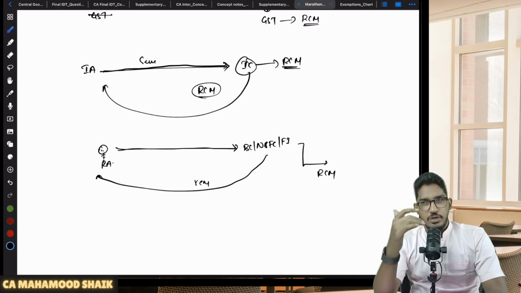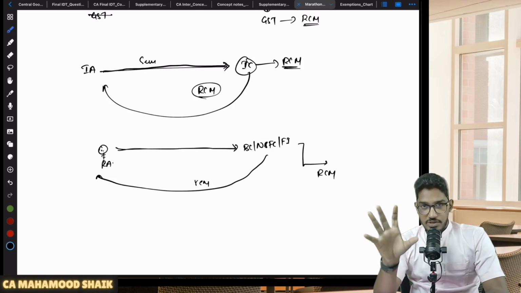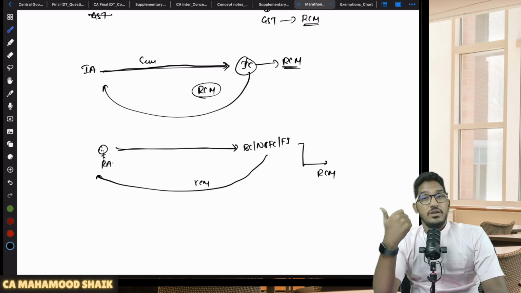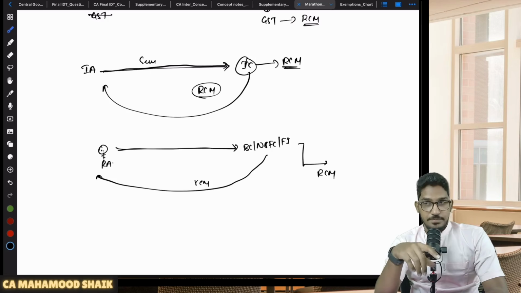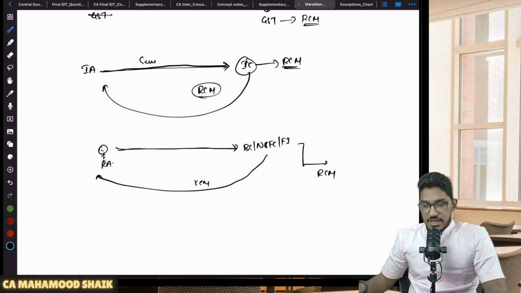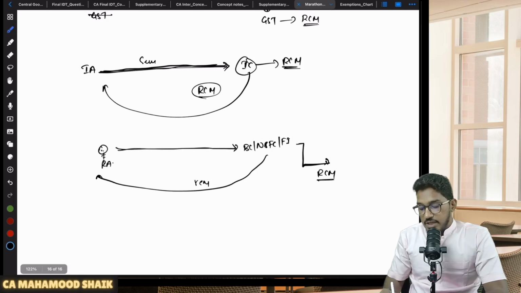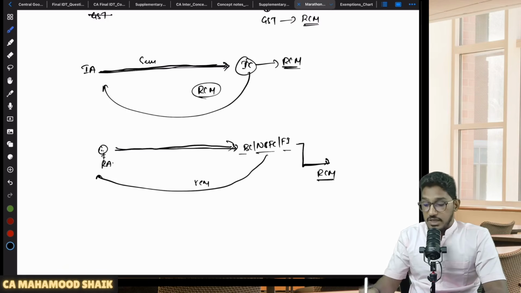These days it is quite common. You take the loan, you do not repay it. Now some recovery agents will come for recovery. These are not bank employees. They are some professionals, goondas, rowdies, and all. They will be recruited, and they have to go and recover that money from that borrower on behalf of that lender. So that we call recovery agent services. They have told that even these recovery agent services will get covered under reverse charge mechanism. So one, services provided by an insurance agent to the insurance company, and services provided by a recovery agent to a banking company, NBFC, or financial institution are covered under RCM.